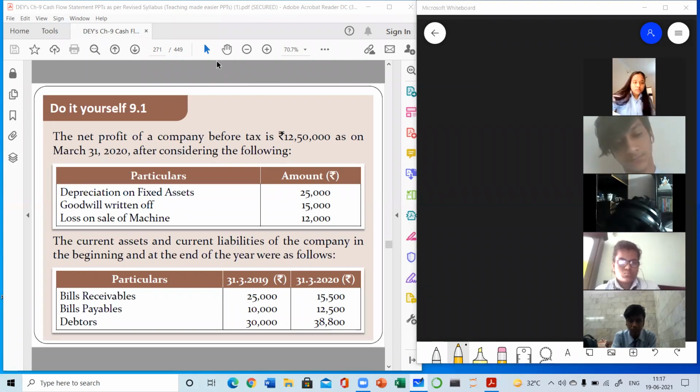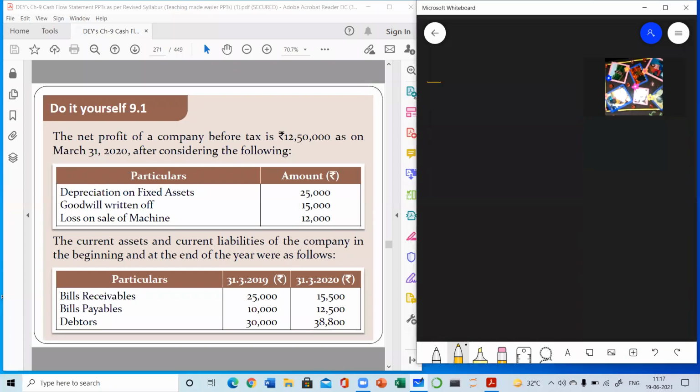Yes, yes, very good. So you have to read the question carefully. Very good. No. So this is the outcome of the first step. The first step was the working note, and already the working note result is given. So we will write the information in this format like this.